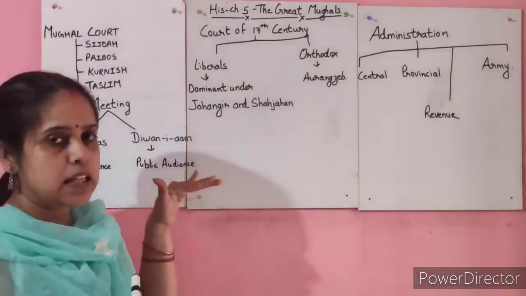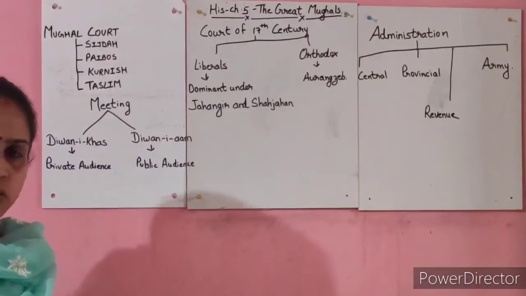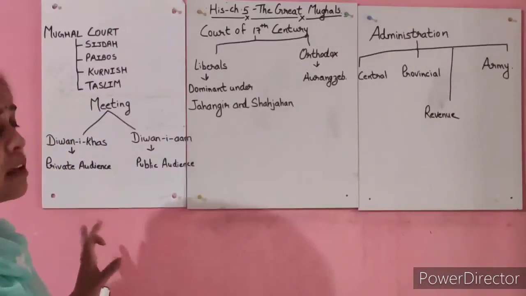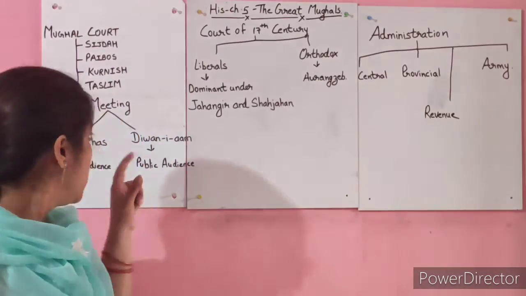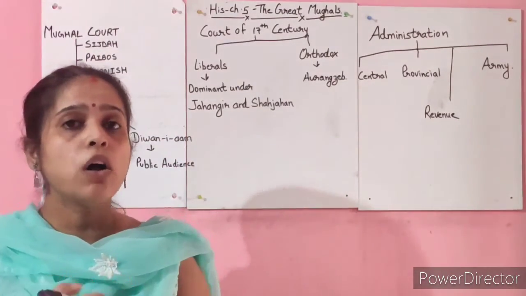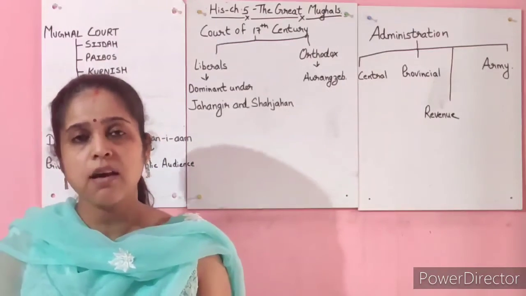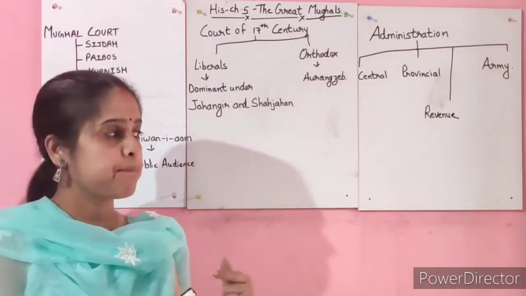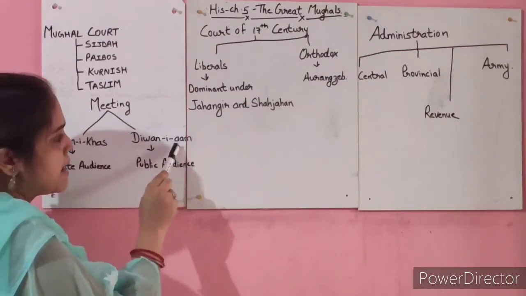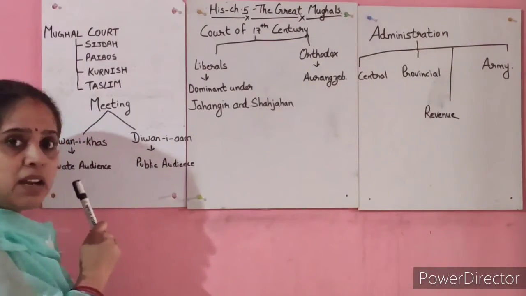The king used to sit at the top. Based on power and position, other people in his kingdom used to sit. After this, there is another thing, which is Diwan-e-Khas and Diwan-e-Aam. There were 2 halls made at the time of the Mughal court. One was Diwan-e-Khas, the other was Diwan-e-Aam. You will get the answer in the heading only. Khas and Aam. You know the meaning of Khas. Khas means special. Aam means general.